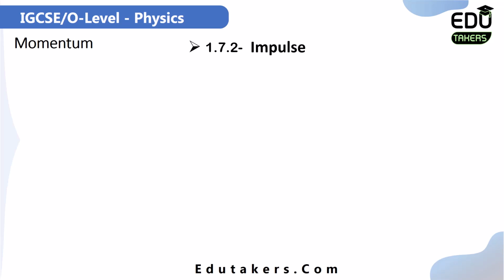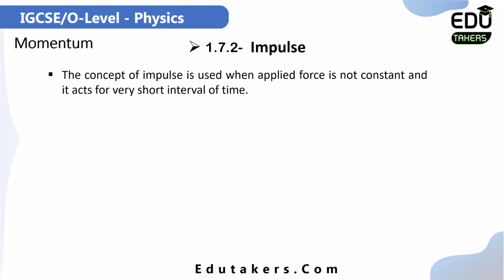Next is impulse. What is meant by impulse and why do you need the impulse? The impulse concept is basically used when you apply a force on an object and its value is not constant. What does this mean? Suppose that there is an object.